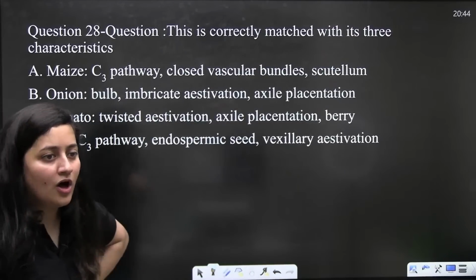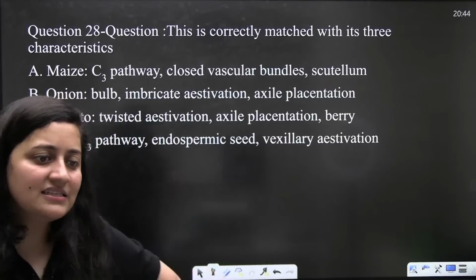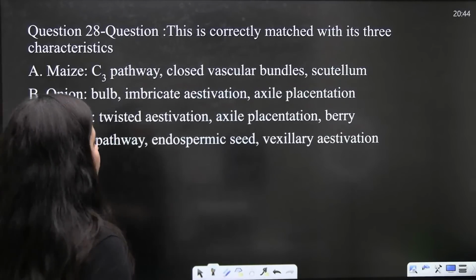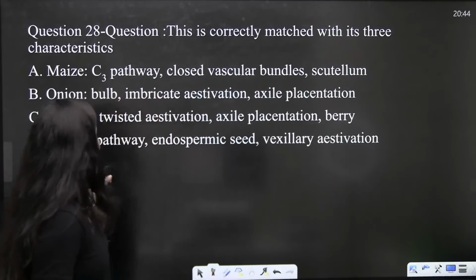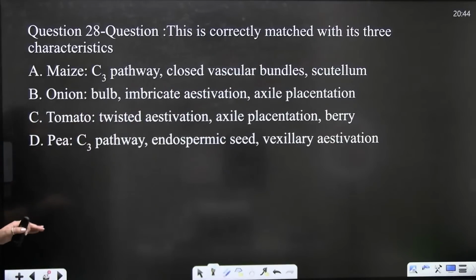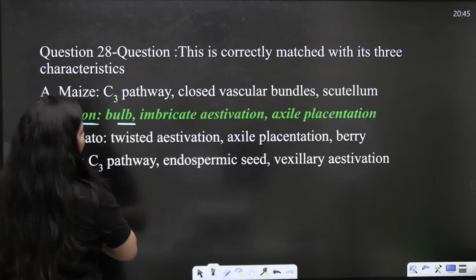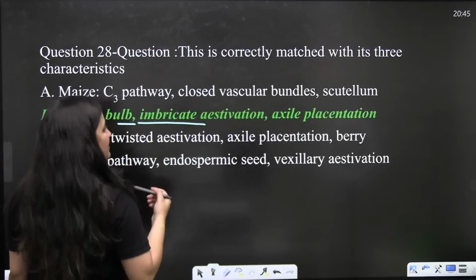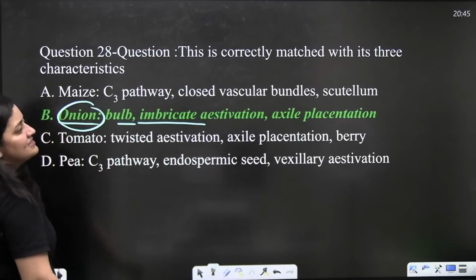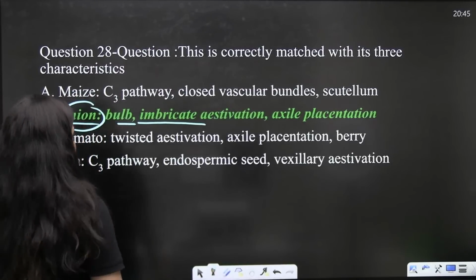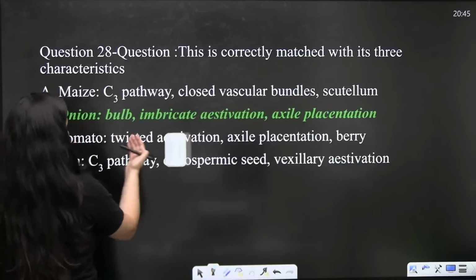So be quick, all of you. Answer it quickly. Which is correctly matched with its 3 characteristics: maize, onion, tomato and pea? So here the correct answer is onion. It's a bulb, yes. Imbricate estivation is there, yes, and axile placentation is there, isn't it? Done, bache? Done.